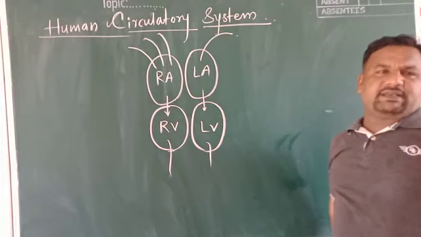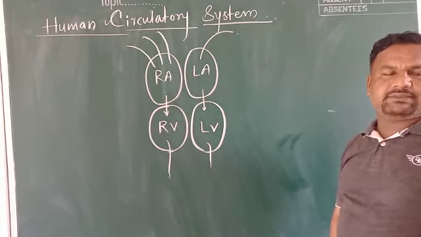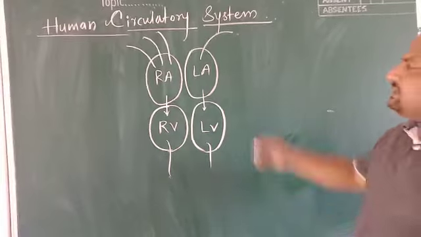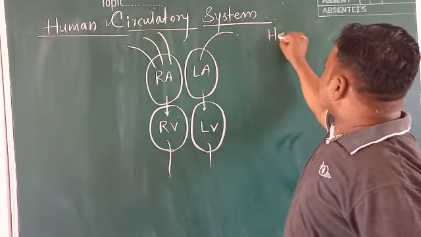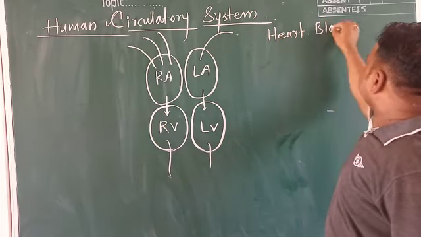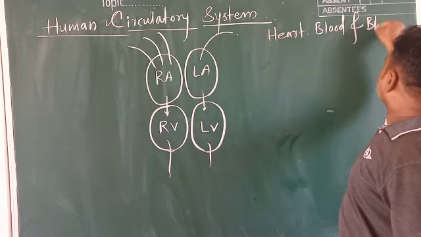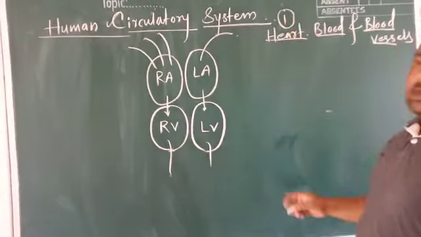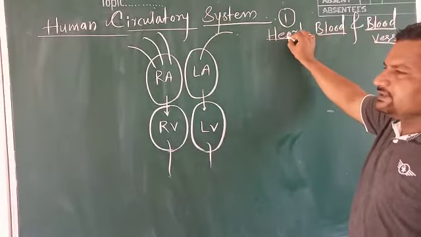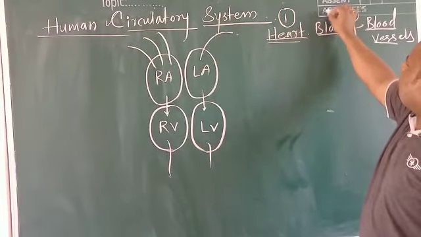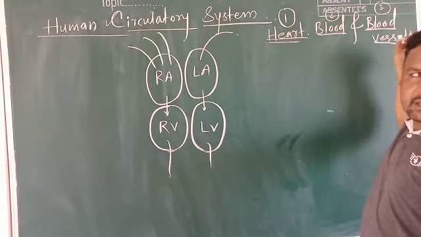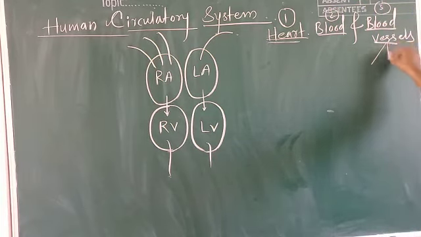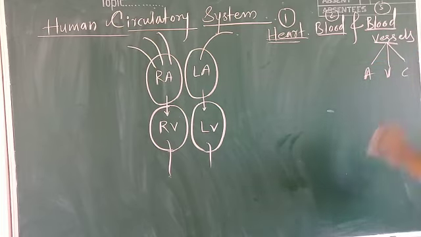Now, the major components of this system are blood, heart and blood vessels. The circulatory system is composed of these three things. The first one is heart, the second one is blood, and the third one is blood vessels. And these are further of three types: among blood vessels, arteries, veins and capillaries.